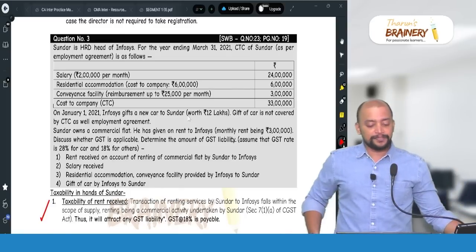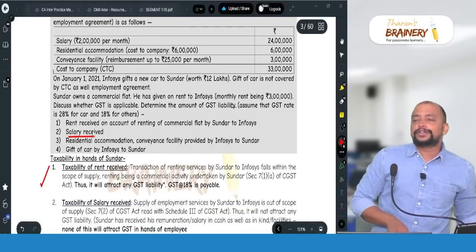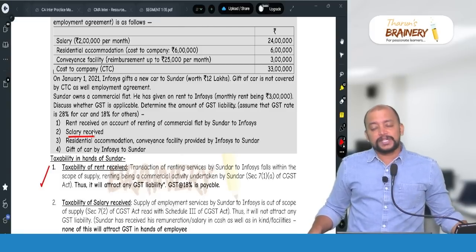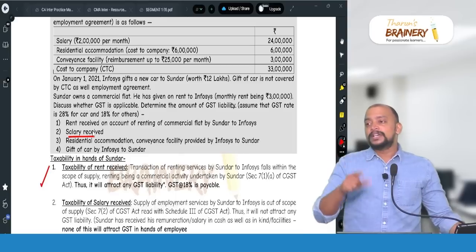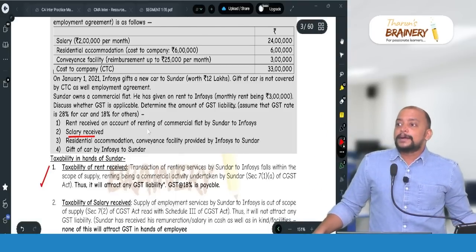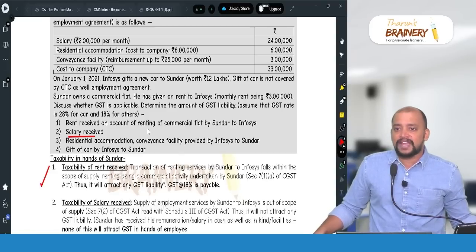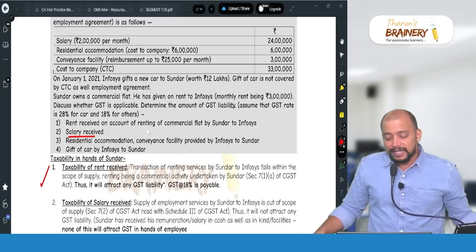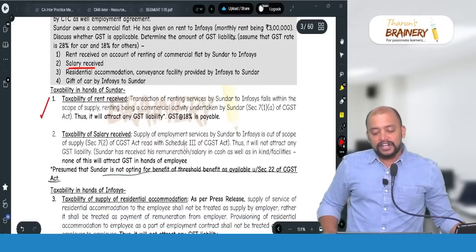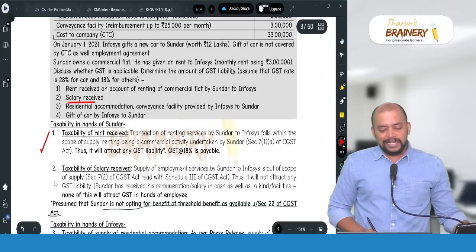Okay. Then next, second, salary receipt. Salary receipt, we need to take under section 7 subsection 2 read with Schedule 3. Services by an employee to the employer in the course of employment are excluded from supply. Accordingly, the salary received by Mr. Sundar is excluded from supply, and therefore GST liability shall not arise.